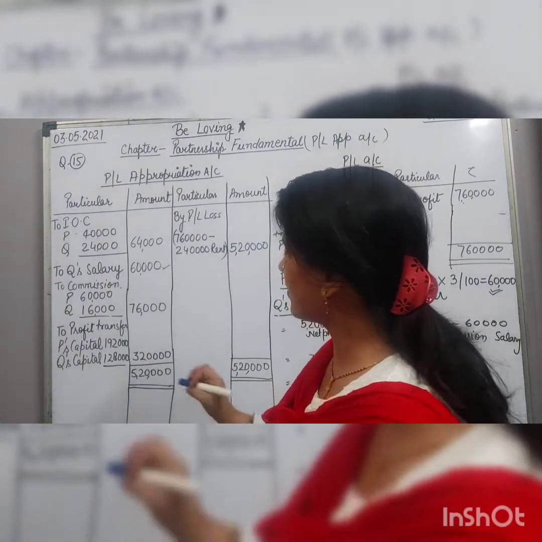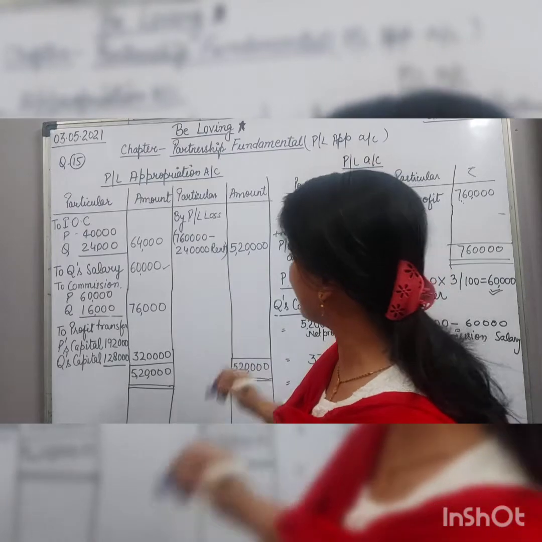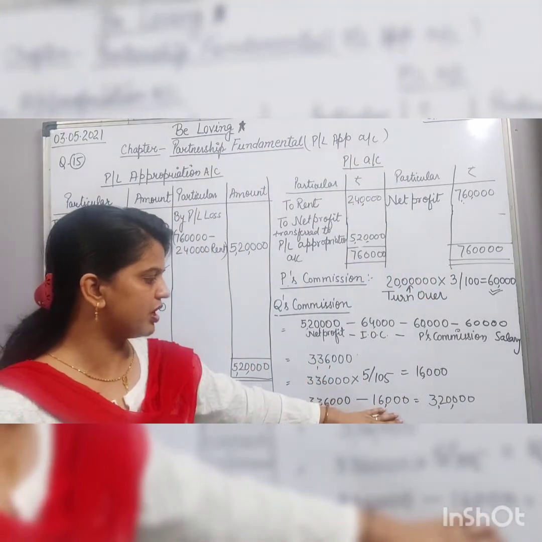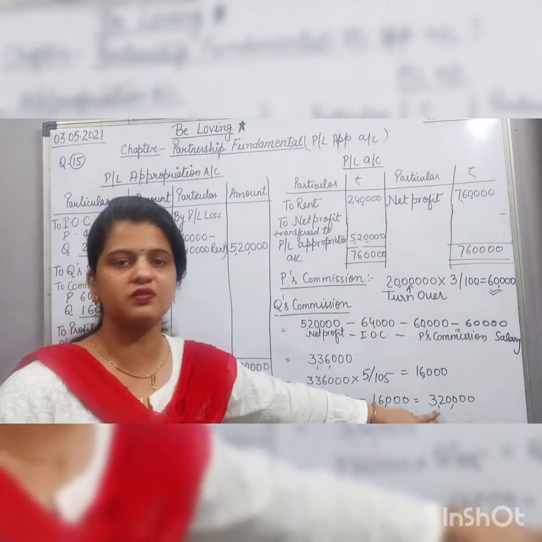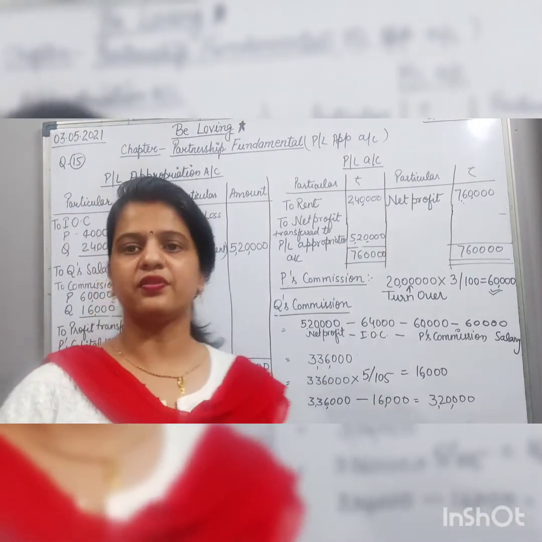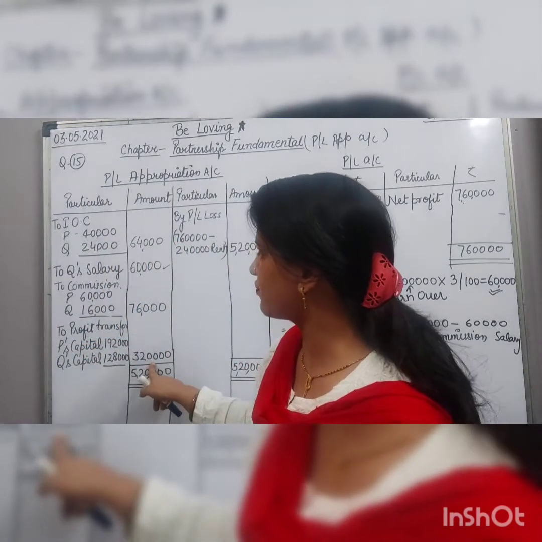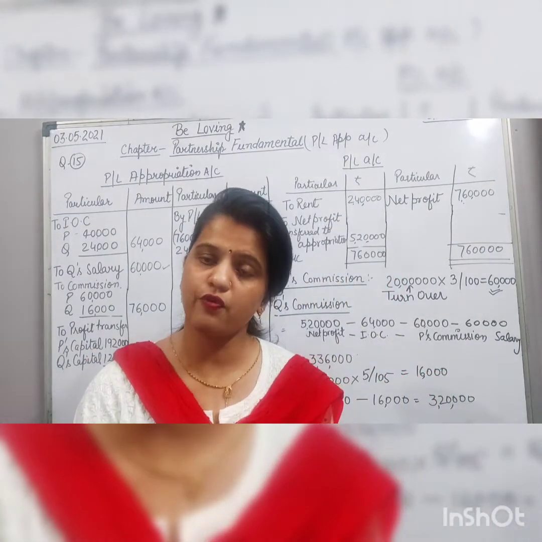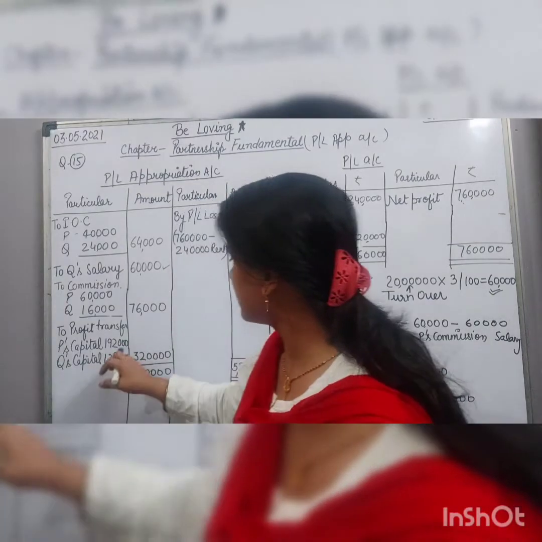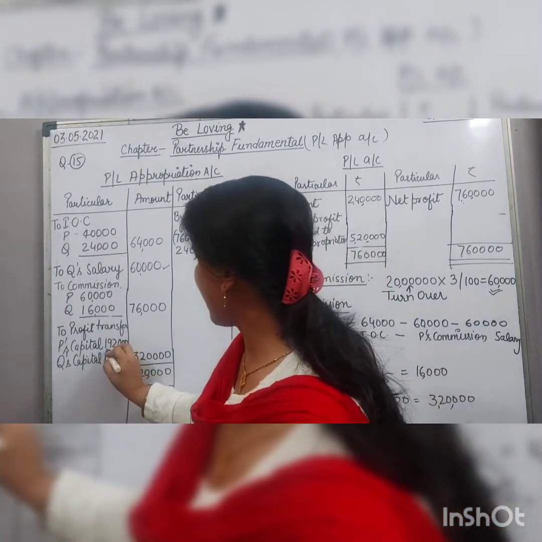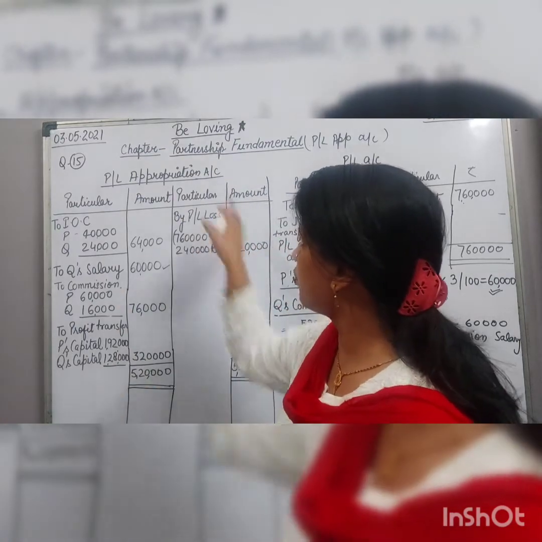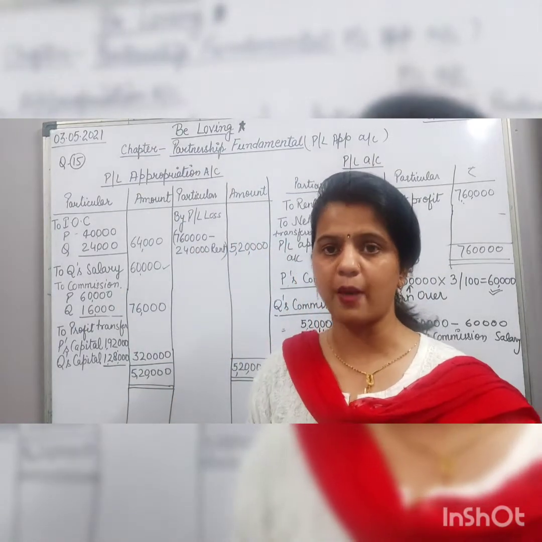Now what we have to do is take out the balance. The balance will come from 3,36,000; we'll minus 16,000 and we'll get 3,20,000. And 3,20,000 we have to distribute between P and Q in the ratio 60:40. Then we'll get 1,92,000 and 1,28,000. So in this way, we have to prepare the profit and loss appropriation account.